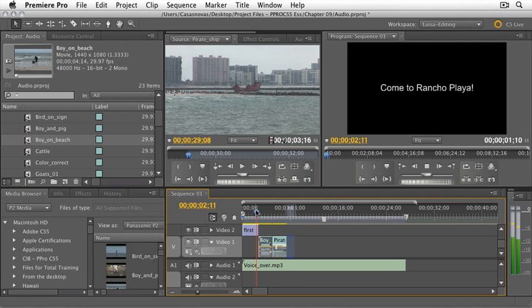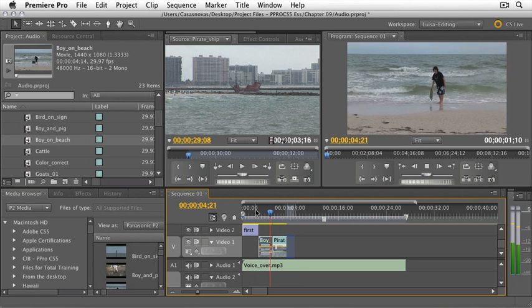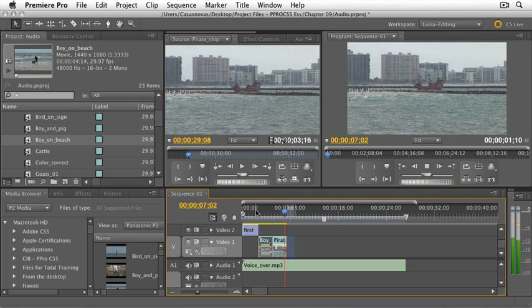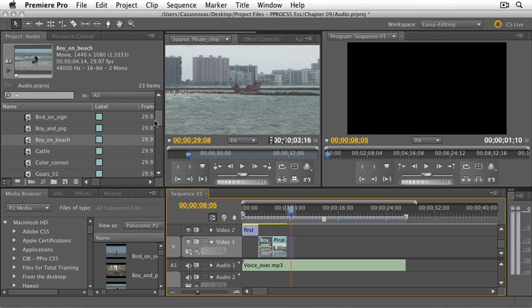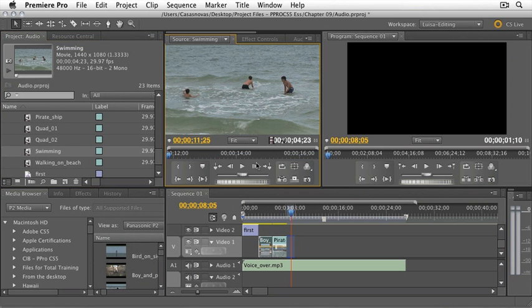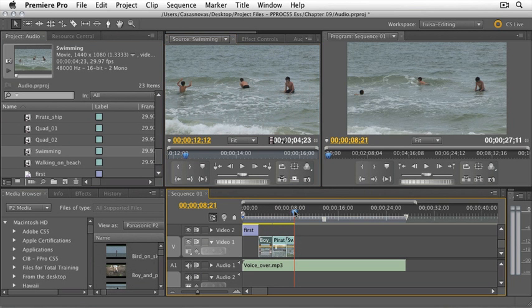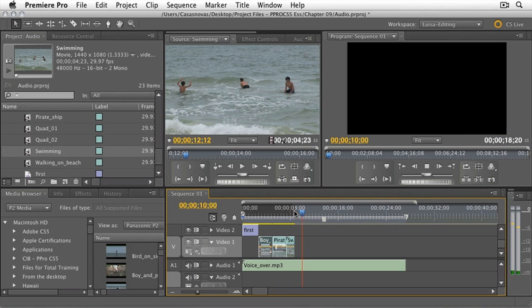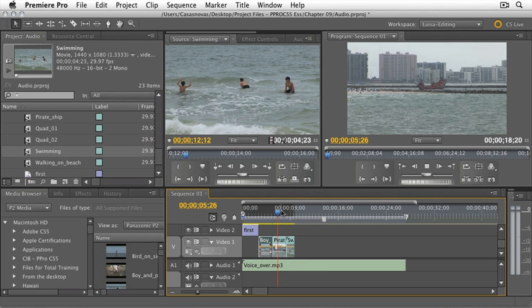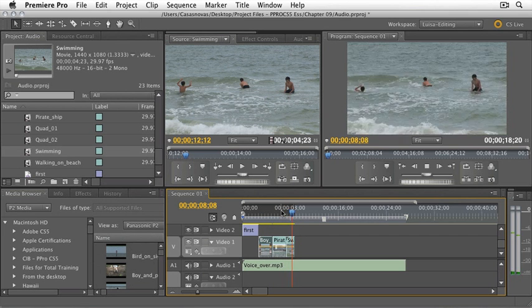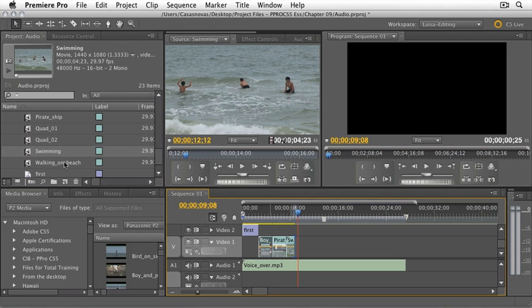And there you go. Rancho Playa, where you can enjoy our pristine beaches, as well as all of our other amenities, including swim. Now I can go to the swimming clip. I can do an overlay. There you go. I'll select one endpoint right there. I'll select an endpoint right there in the timeline. Parasailing. For other amenities including swimming, walking. Walking now.